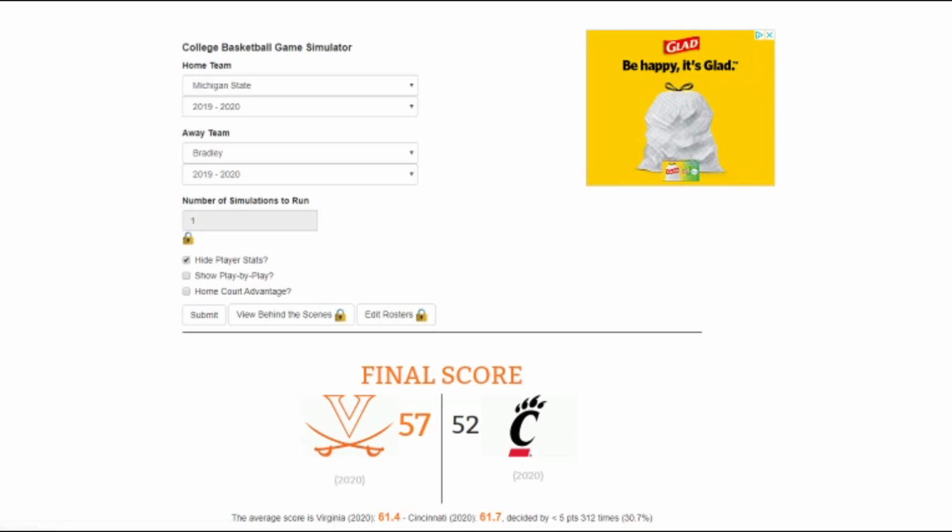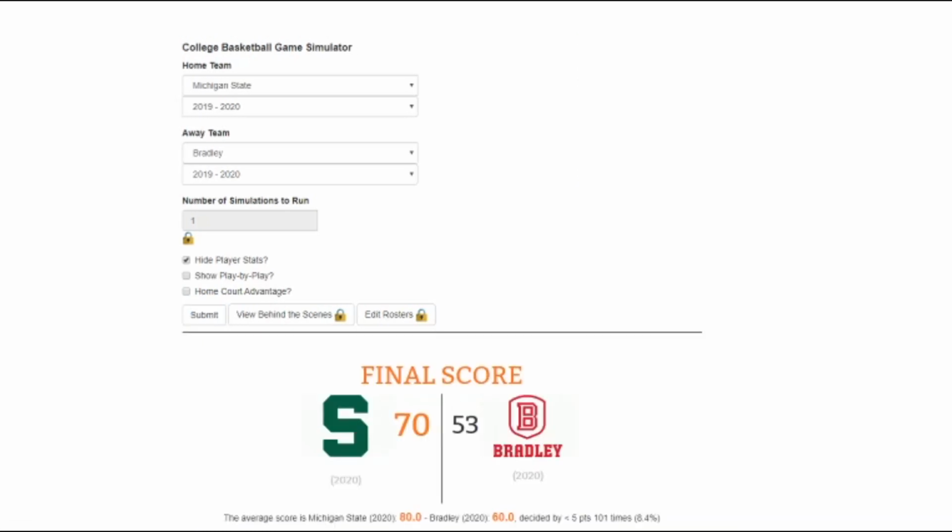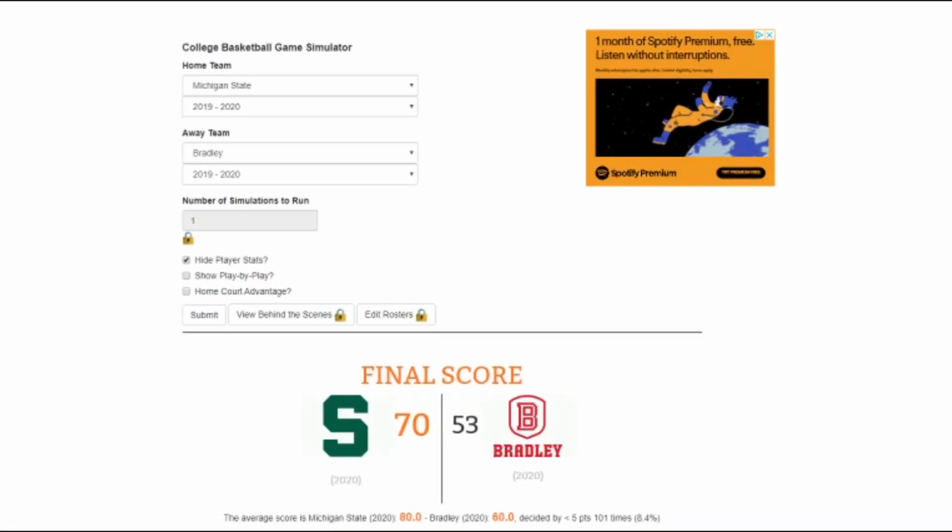Now, 3 and 14 matchup, we have Michigan State and Bradley. Michigan State, Tom Izzo, he's the man of March. You never go against him. Bradley out of Missouri Valley won after the 1 and 2 seed both lost in the tournament, giving them this advantage. I'm still going to go Michigan State. As I said, don't go against Tom Izzo, and that proves right. 70-53, Michigan State.